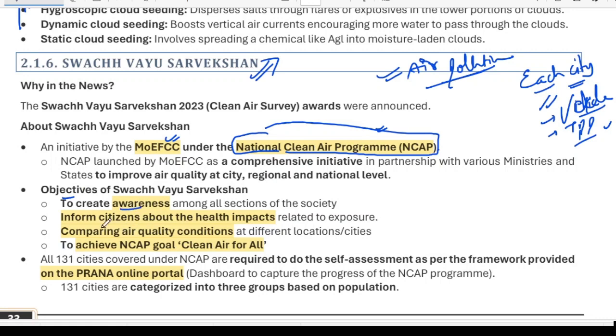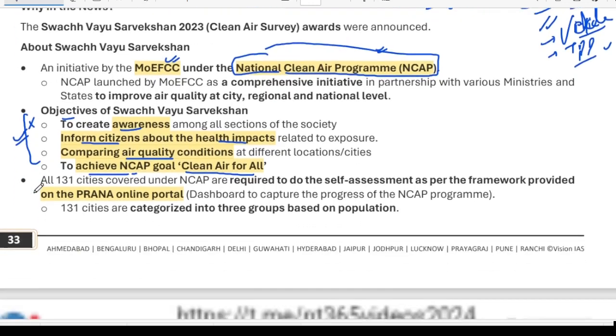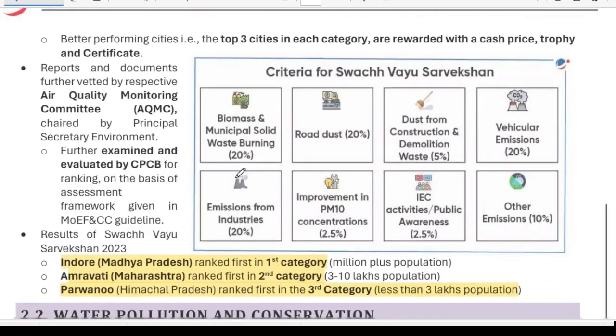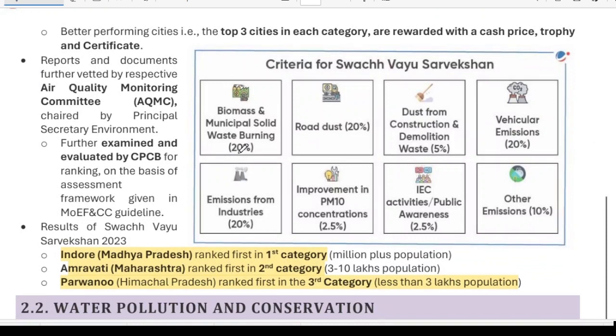To create awareness among the people, inform the citizens about the health impact, compare the air quality conditions, and achieve the NCAP goal of clean air for all. These are the objectives. These are very basic objectives. You don't have to remember it. It is very logical. Okay, so previously also we have read about this Prana portal. Prana portal has been launched under NCAP, National Clean Air Program. So what this is, we will understand it now.